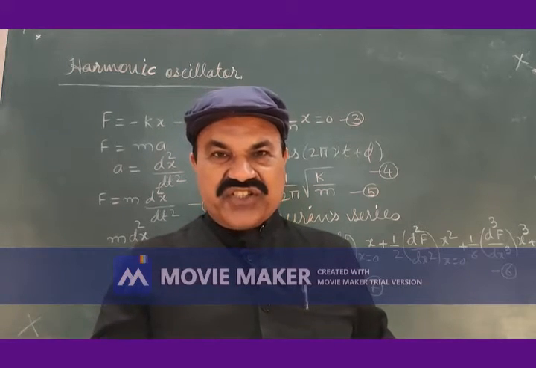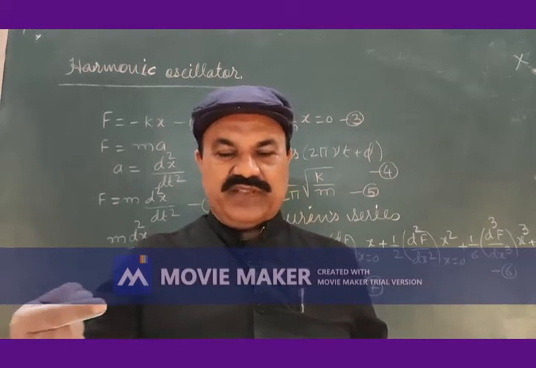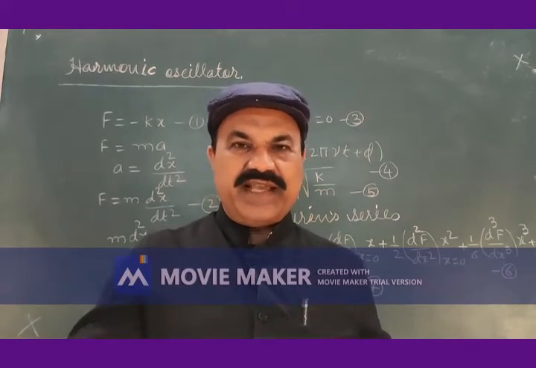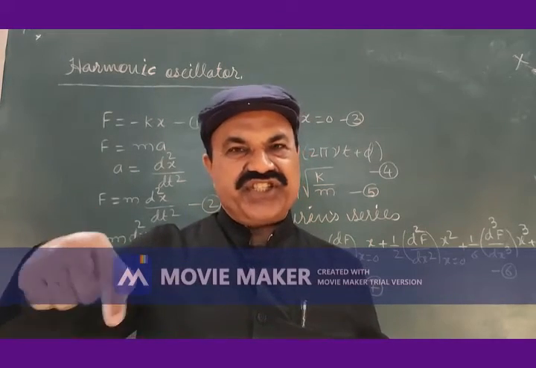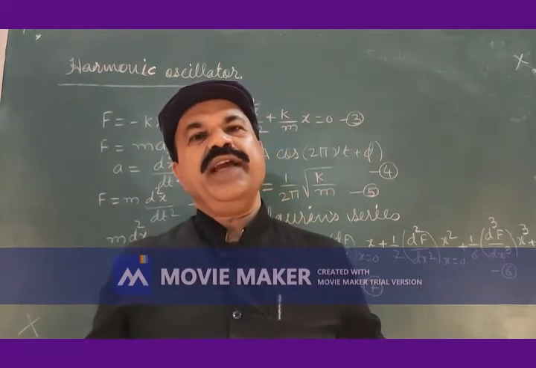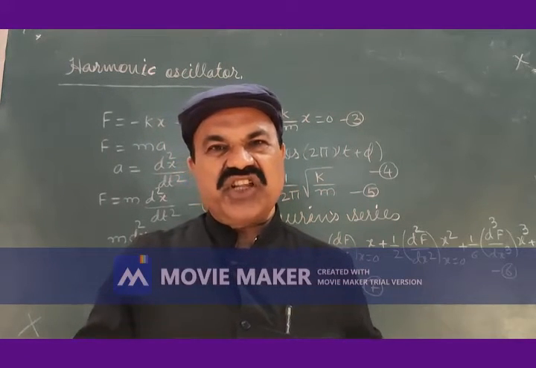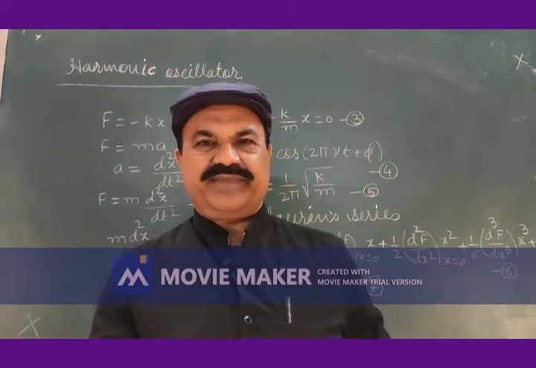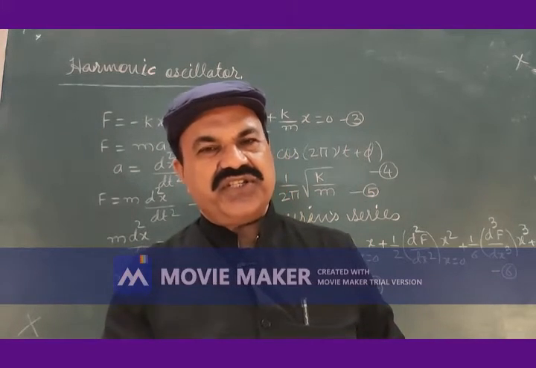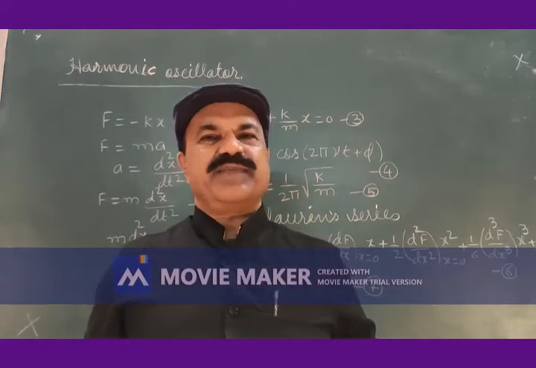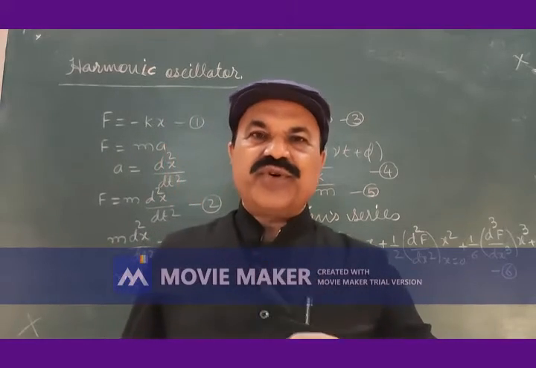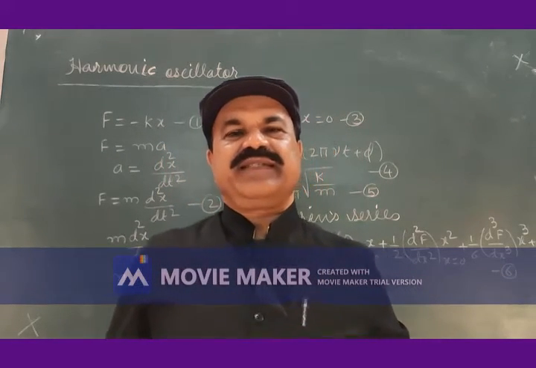The potential energy is stored. Work done is stored as potential energy inside the bob. This potential energy is a function of displacement. Restoring force is also a function of displacement.